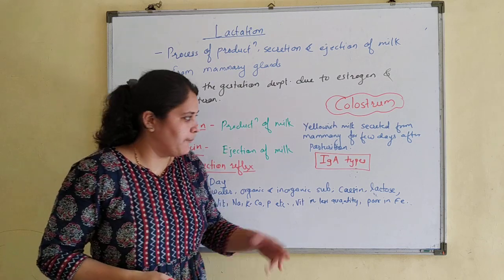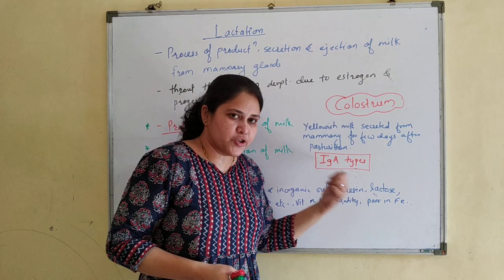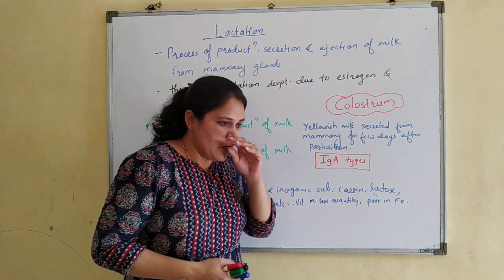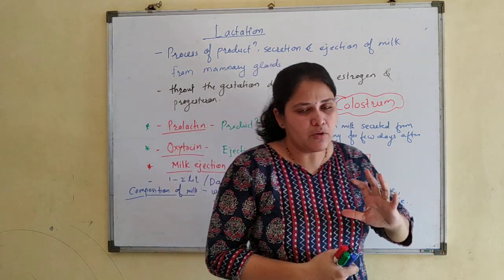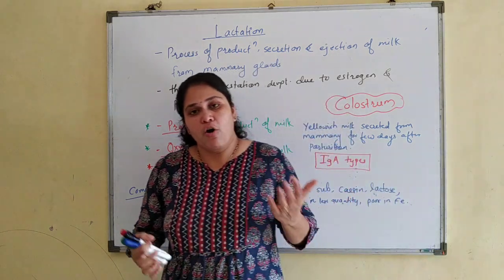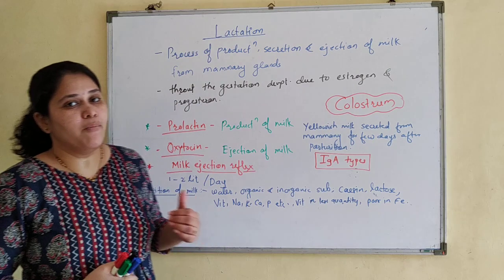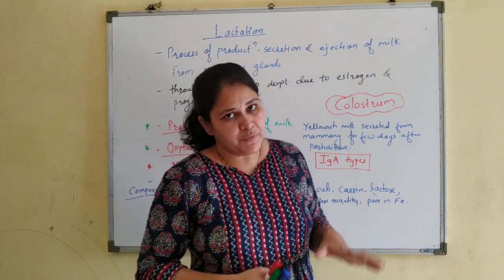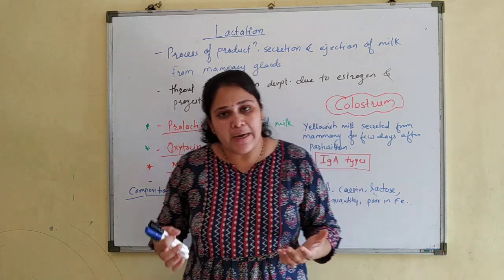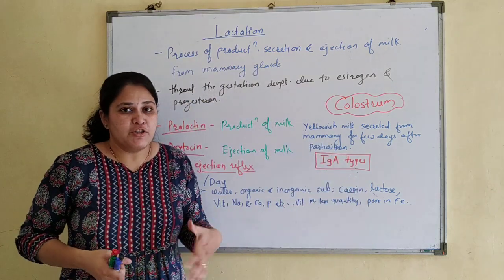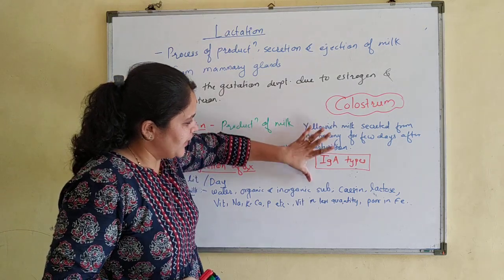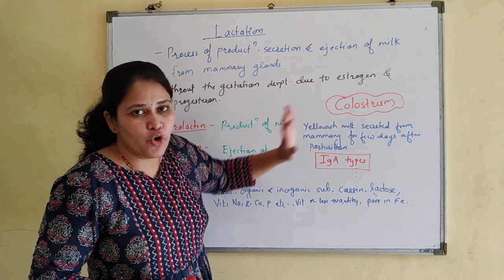Right now, just remember that in colostrum, IgA type antibodies are present. So the baby is getting all the nutritious food and antibodies from the mother. Mother's milk is protecting the baby, providing antibodies which are required for the whole life of the baby.